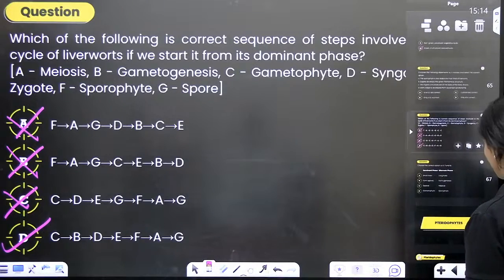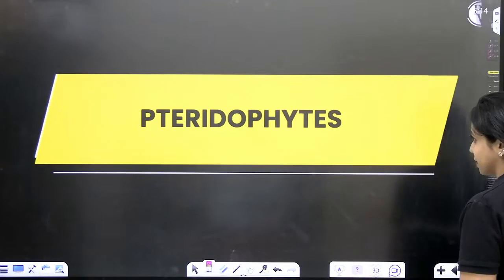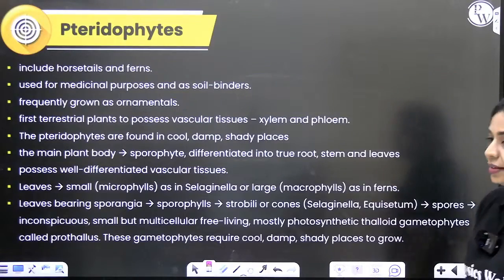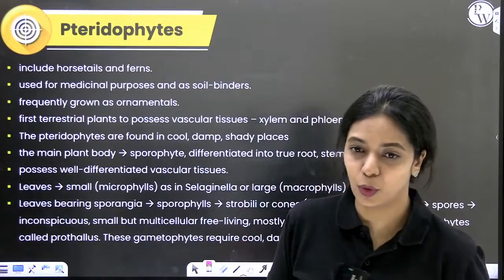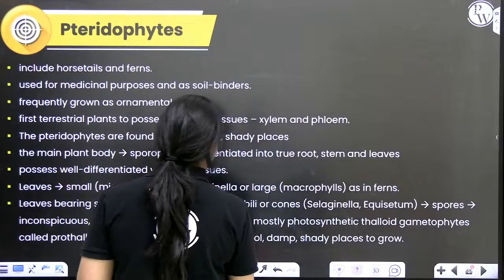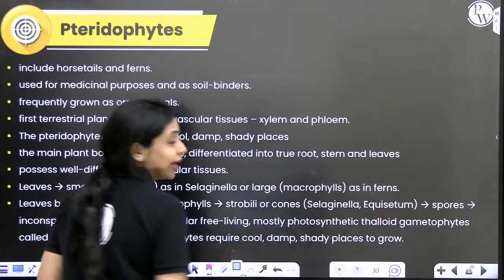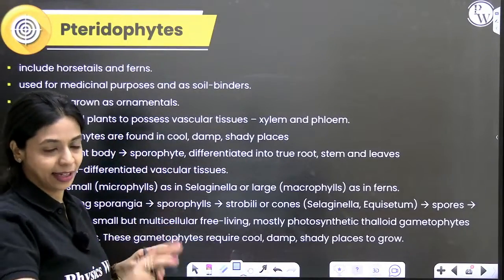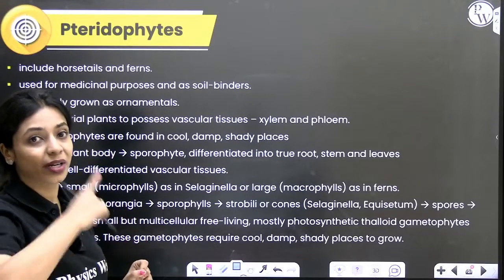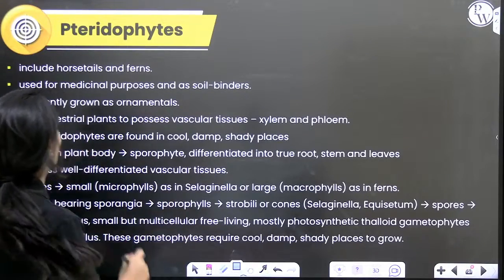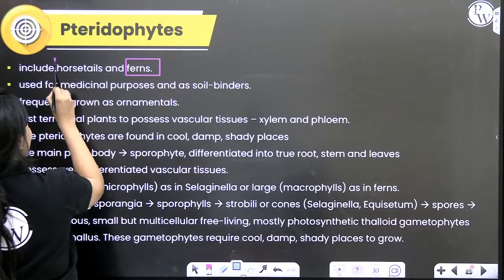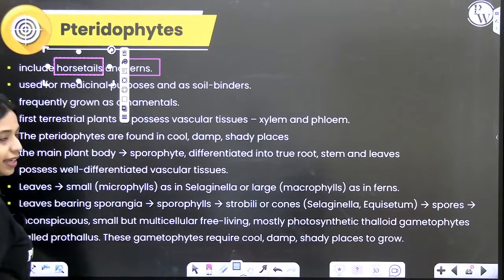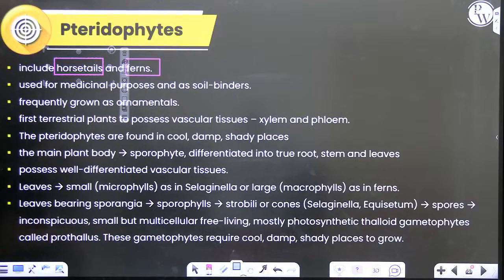So now let's move on and talk about some pteridophytes. Pteridophytes have a lot of advancements when compared to bryophytes. Let's see what they are. Okay. What are the two groups of pteridophytes? In algae, we have red algae, brown algae, green algae. In bryophytes, you have liverworts and mosses. In pteridophytes, you have ferns and horsetails. Ferns you would have seen, they are very pretty leaves that are used in flower decoration and all of that. Okay, so ferns and horsetails.